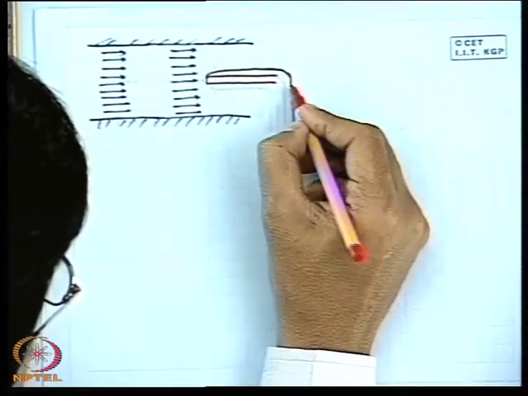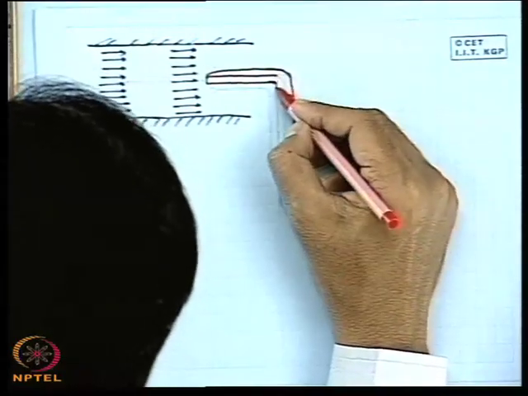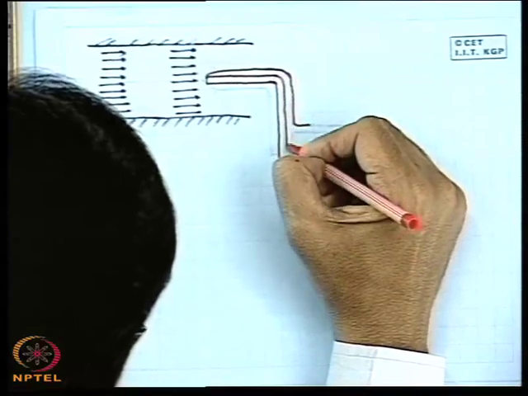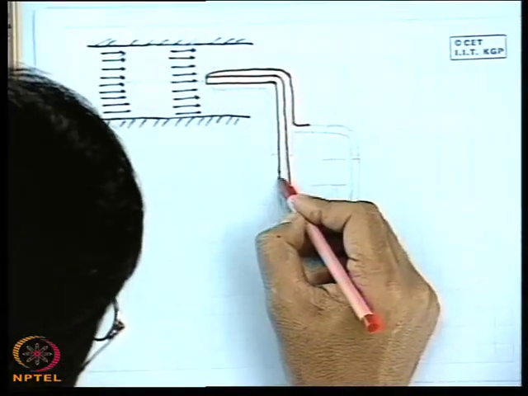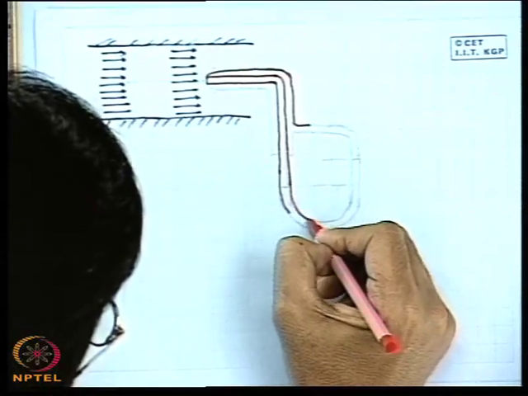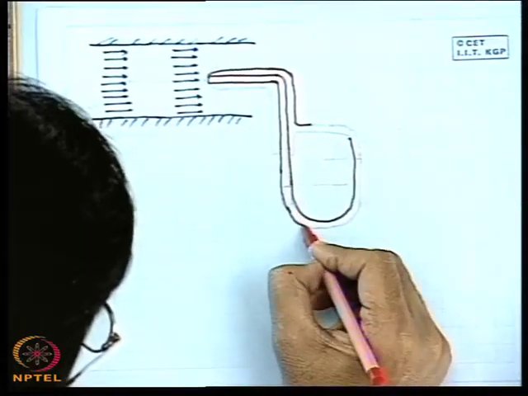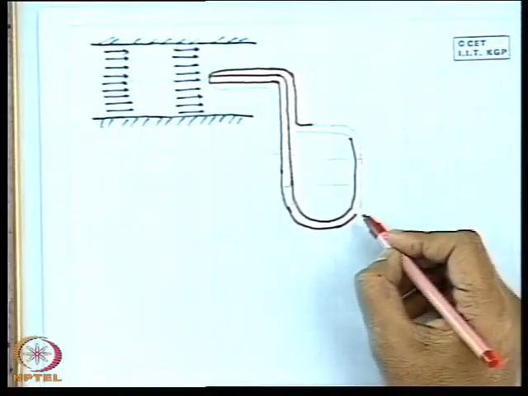This is the typical pitot-static tube. This is the central part of the tube which senses the stagnation pressure. That means this is facing in the direction of the velocity, and this is the typical U-tube manometer.